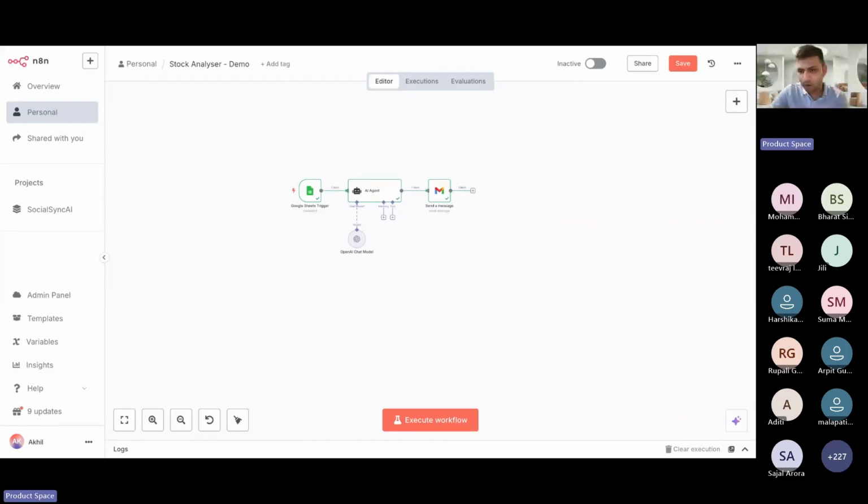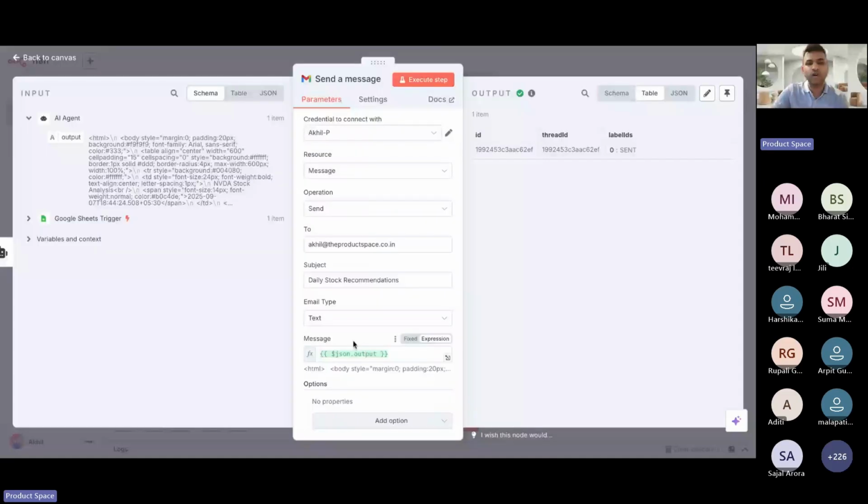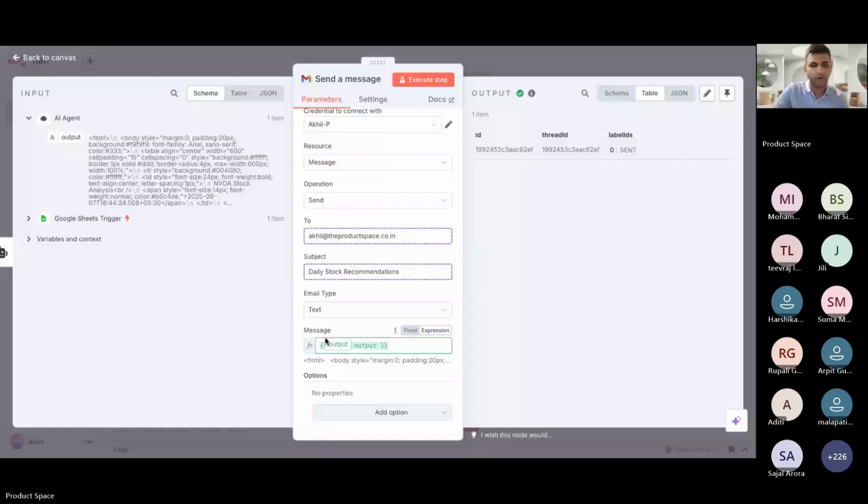Awesome. What was the message you added in the Gmail node in the last? Okay, let's go here to the Gmail node. The message is the output of an AI agent, so I simply dragged and dropped this here. Okay, great. All right, now let me see other questions.